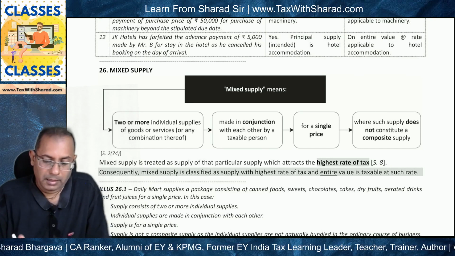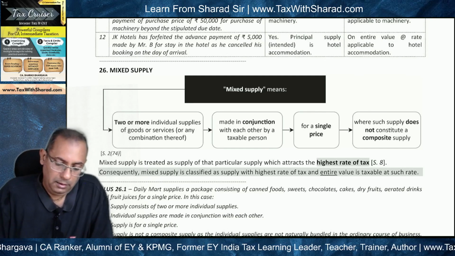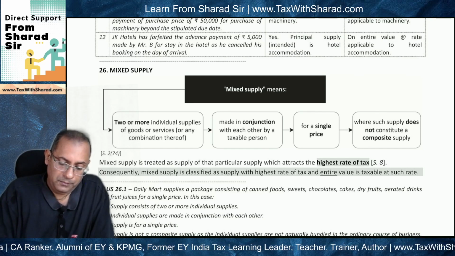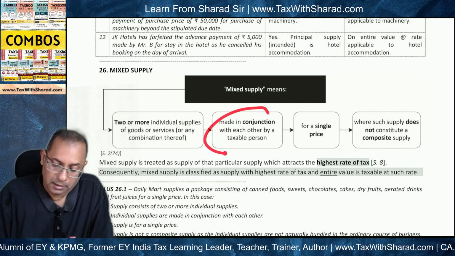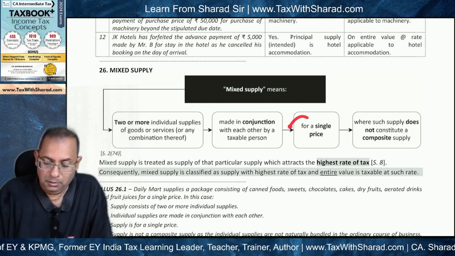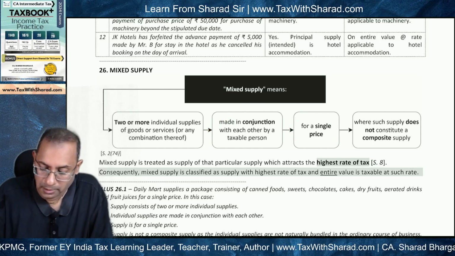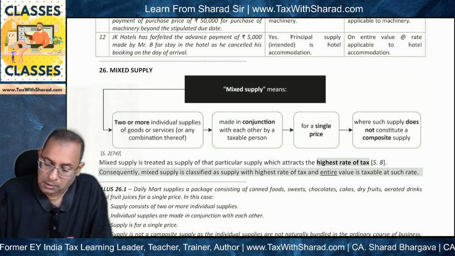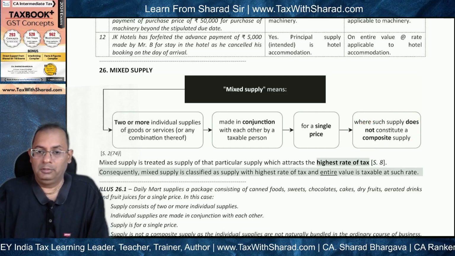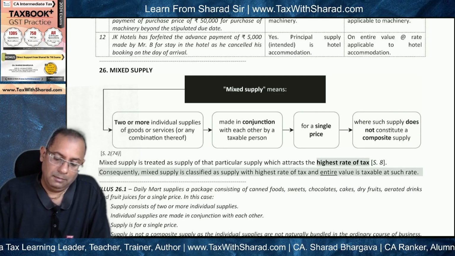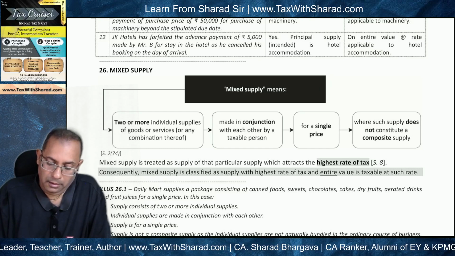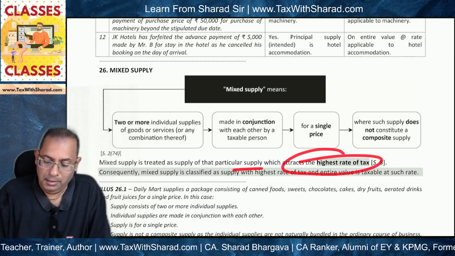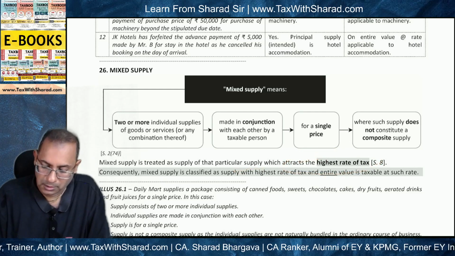there are basically two or more items. In our case, there are three items which are supplied in conjunction with each other by a taxable person for a single price of rupees 150, and such supply does not constitute a composite supply. In that case the supply will become a mixed supply and it will be taxable at the rate of the supply which attracts the highest rate of tax, which is 18% in our question.